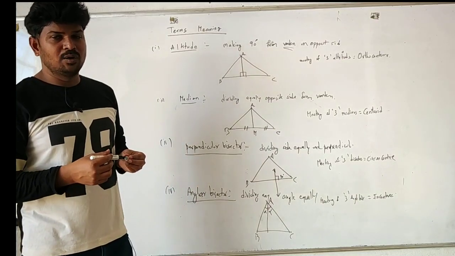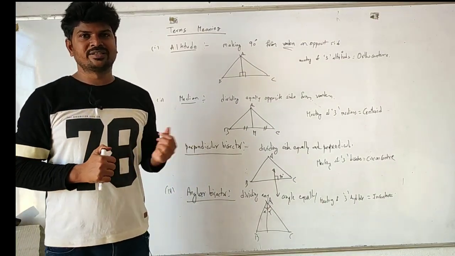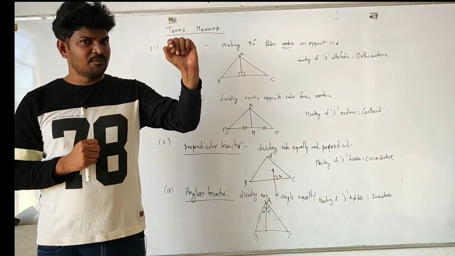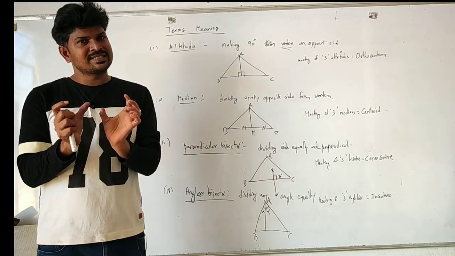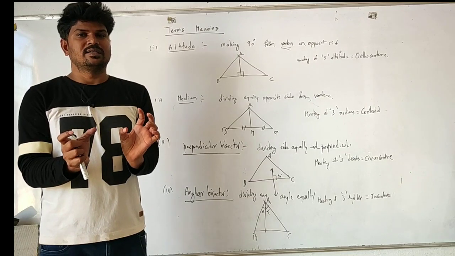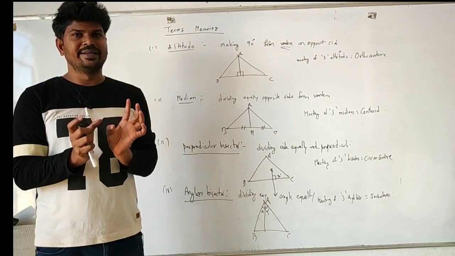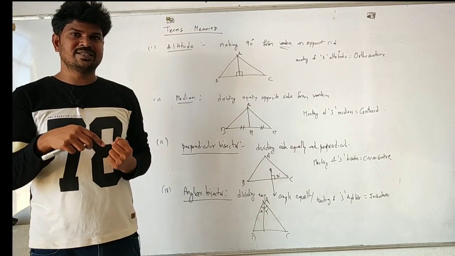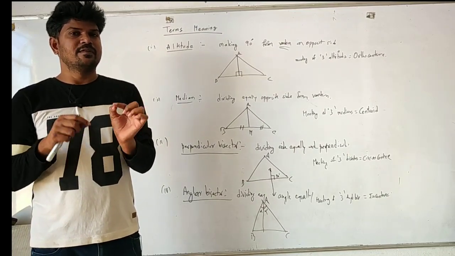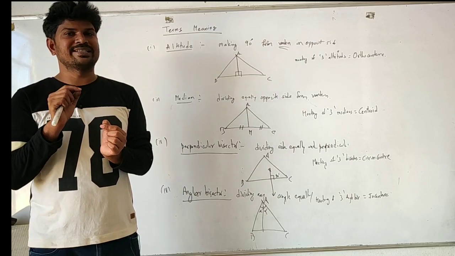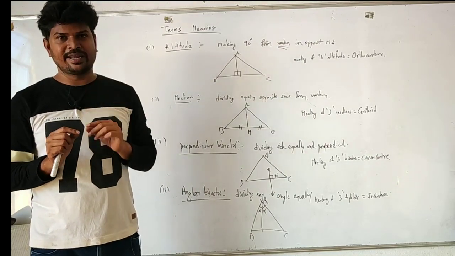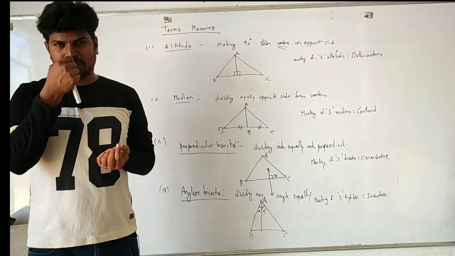Okay. Now we introduce the term called median, and it is also a line from the vertex dividing the opposite side equally. That is called median. Again, if we draw two more medians from the remaining vertices, these three medians will meet at a point called centroid. And it has significance like the centroid is nothing but center of gravity.